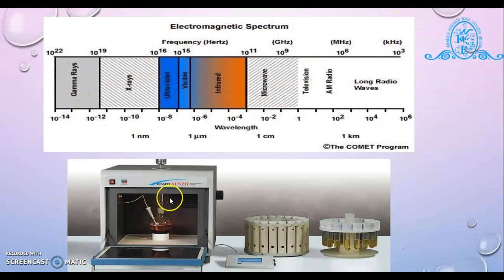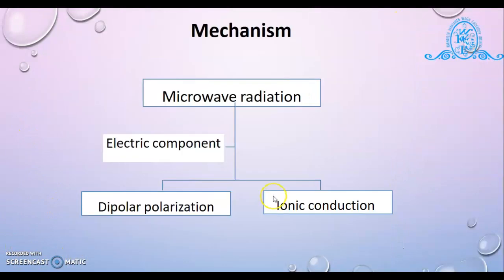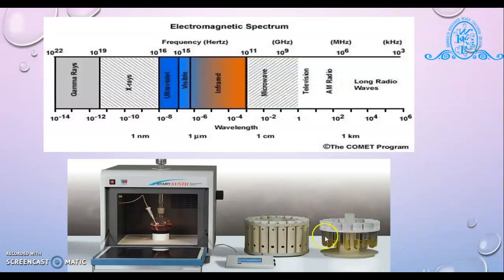This is the instrument which is used for the microwave assisted reaction. This microwave oven is used for the synthesis purpose. Another microwave oven is also available which is used for domestic purpose. But in industry and in laboratory level we use this microwave oven for our synthesis, and these are the test tubes where we pour our chemical mixture used for the synthesis.